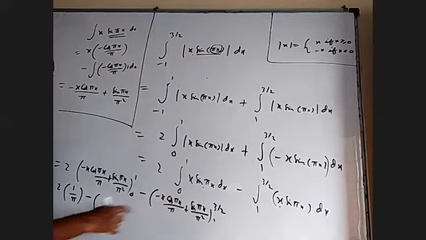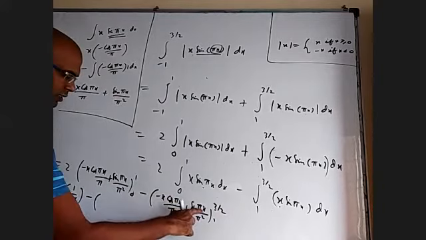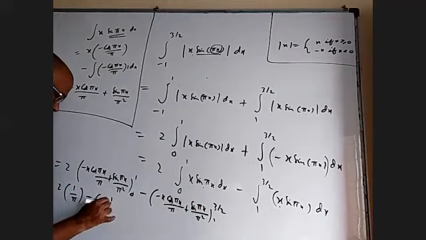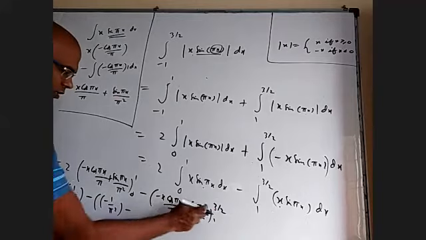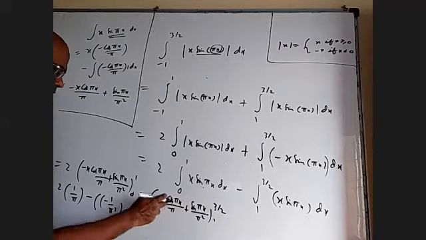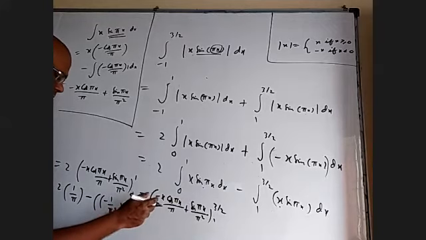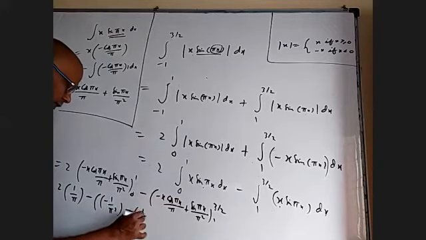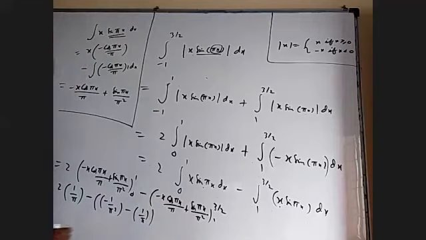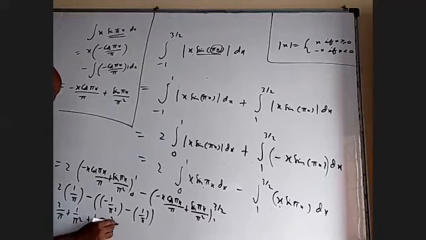When I put 3 by 2, cos 3 pi by 2 is 0. Sine 3 pi by 2 is minus 1, so I'll get minus 1 by pi square. Minus, when I put 1, this is 0, but this is minus 1, again plus 1 by pi. So I got finally 2 by pi plus 1 by pi square plus 1 by pi. So 3 by pi plus 1 by pi square.